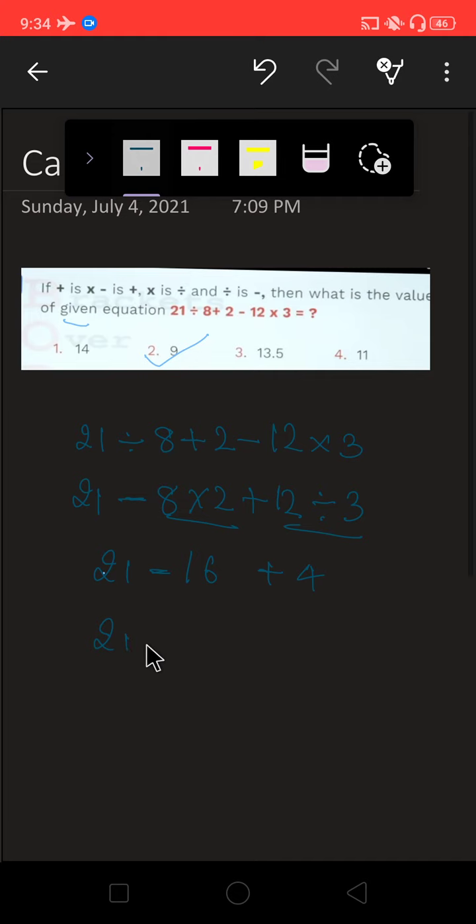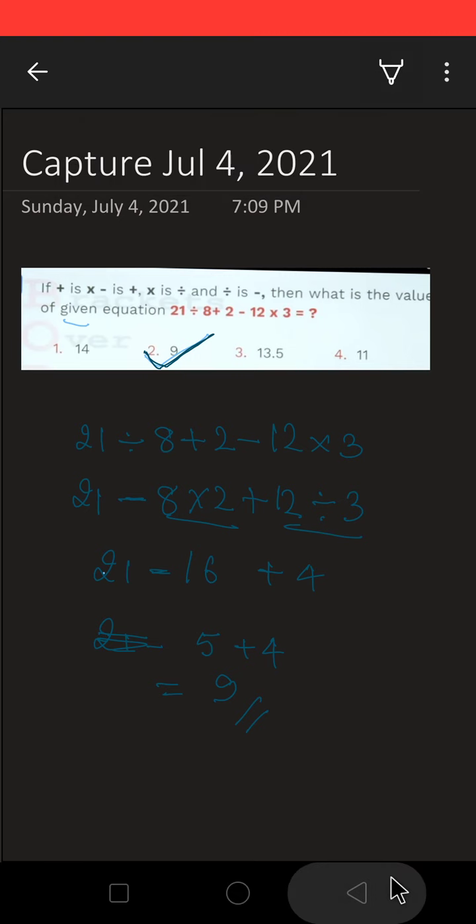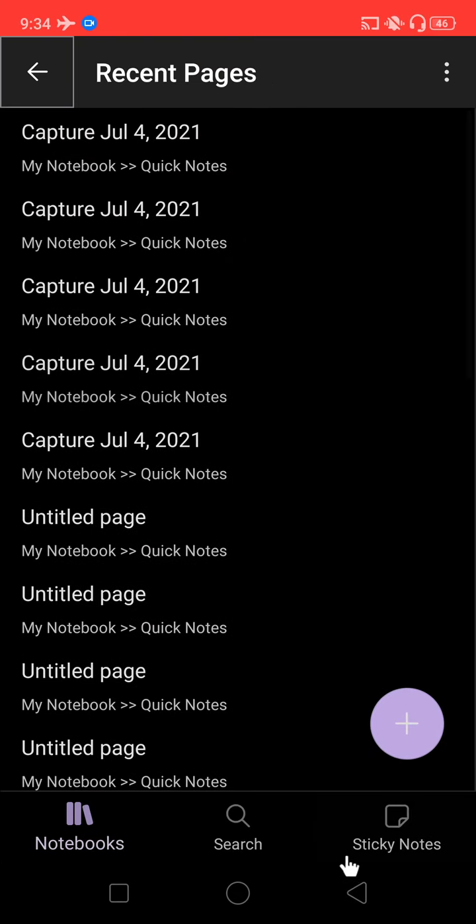So 21 minus, how much will you get? 21 minus 16 is 5. 5 plus 4, your answer is 9. So your second option is right. Okay? Very easy sums. So you can do the practice. Come to the next question.